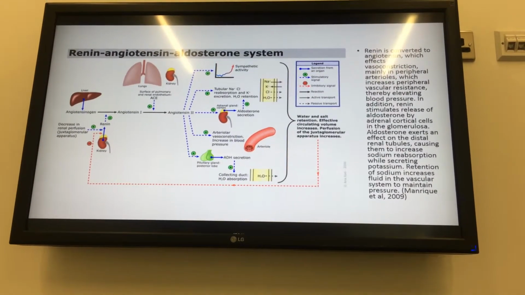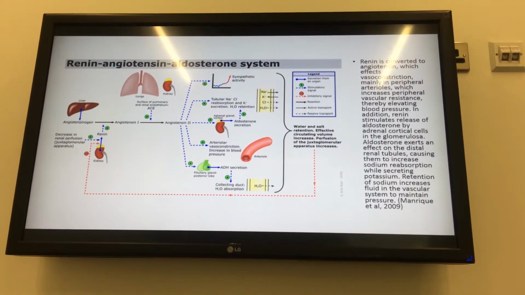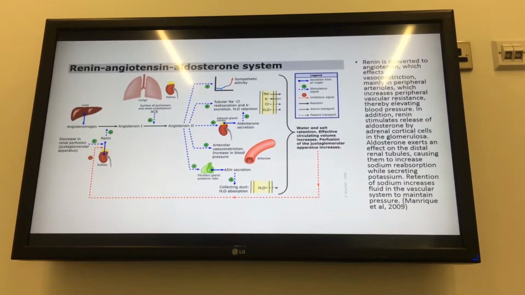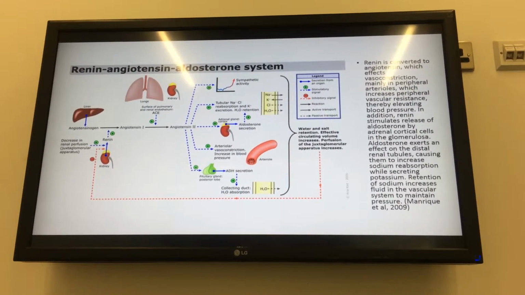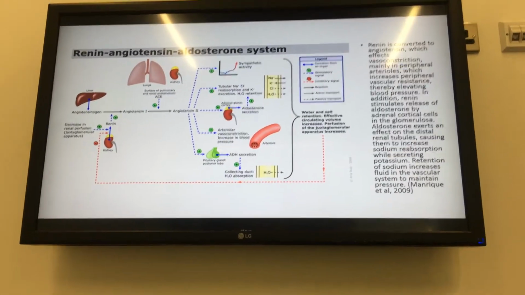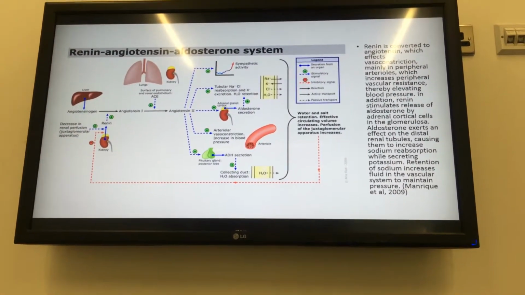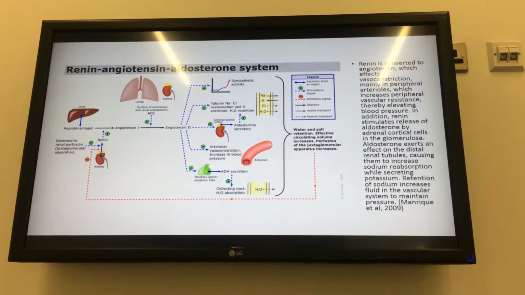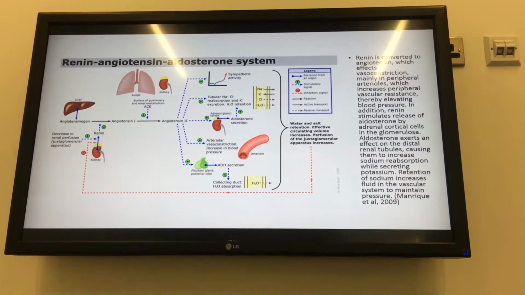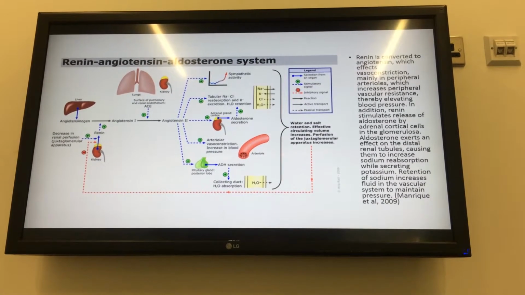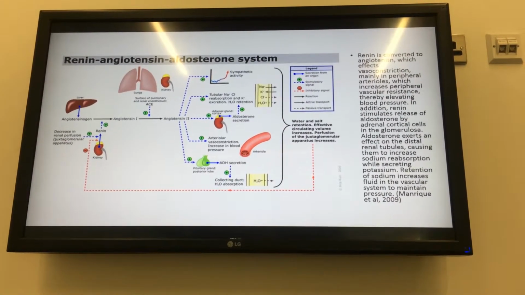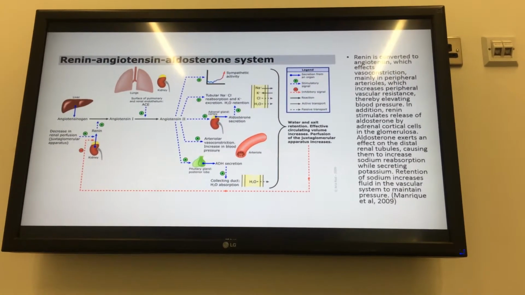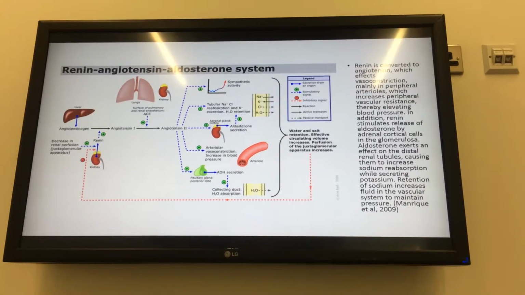Renin is converted to angiotensin, which affects vasoconstriction, mainly in the peripheral arterioles, which increases peripheral vascular resistance, thereby elevating blood pressure. In addition, renin stimulates release of aldosterone by adrenal cortical cells in the zona glomerulosa. Aldosterone exerts an effect on the distal renal tubules, causing them to increase sodium reabsorption while secreting potassium. Retention of sodium increases fluid in the vascular system to maintain pressure.